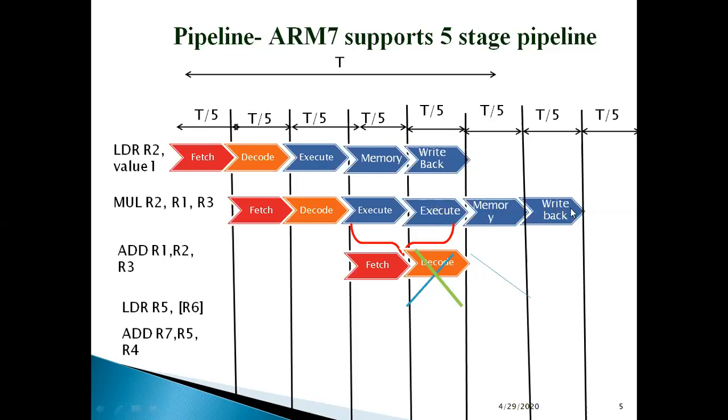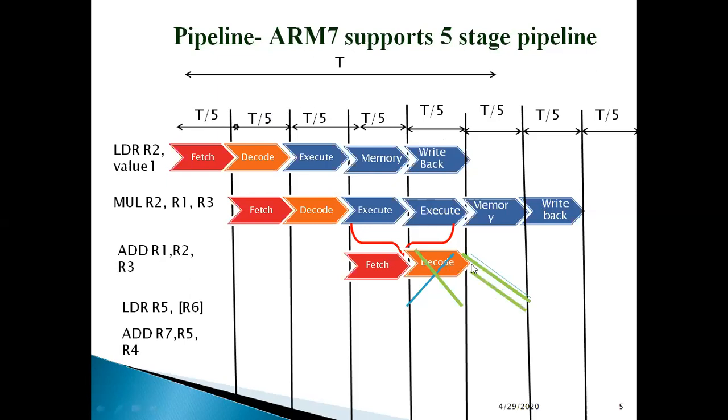When would I have written my R2? Whatever is the result of multiplication, that would have been written into R2 in which cycle? Let's count 1, 2, 3, 4, 5, 6, and 7. In the 7th cycle. But we are currently on the 5th cycle. So it is not yet complete. My data of R2 is not available. So this is a big problem.